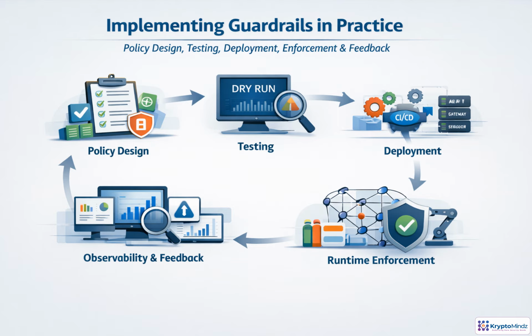Guardrails should operate as a continuous process, not a one-time configuration. Start with a small set of high-value policies, cost thresholds, approved model lists, quality gates, and restrictions on sensitive tools. Before blocking anything, test them in dry run mode against shadow traffic and historical logs. Then deploy policies where decisions actually happen. CI/CD, model routing, API gateways, agent orchestration, and monitoring. At runtime, enforce consistently and capture exceptions. Over time, use cost trends, quality results, incidents, and business feedback to tune thresholds and improve the next policy cycle.